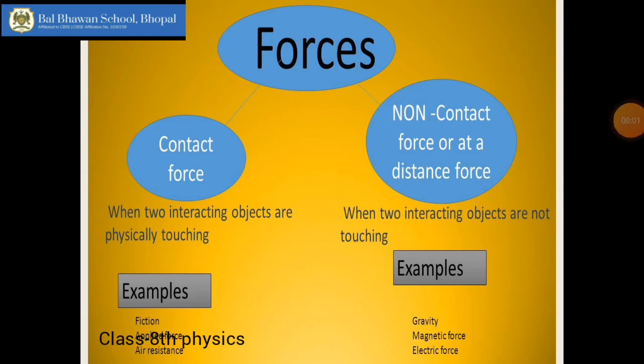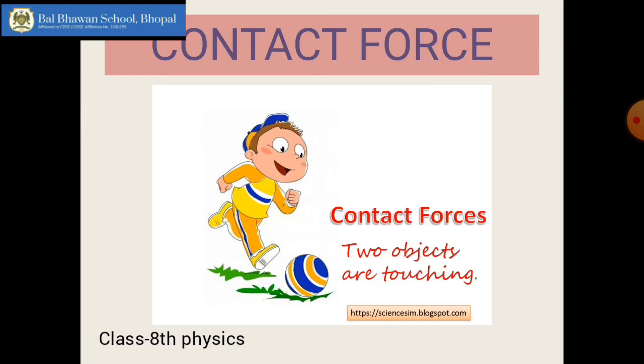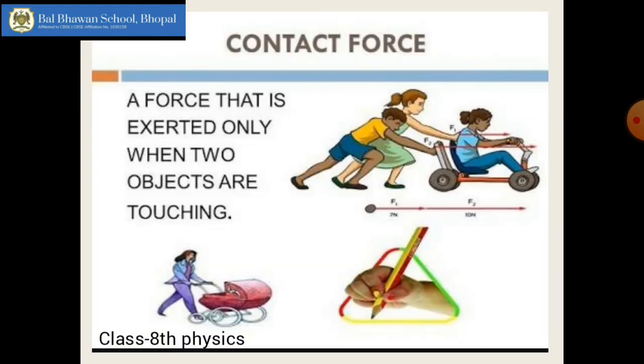Okay, so now what are the 2 basic types of forces? Contact forces and non-contact forces. The broad classification of forces is such that it is divided into contact and non-contact forces, depending upon whether we can see the interaction between the two objects, or if we are not able to see any contact between the two objects. Now what are contact forces? The contact forces are exerted only when the two objects are actually touching each other. There is a proper contact between the two objects and we can see it.